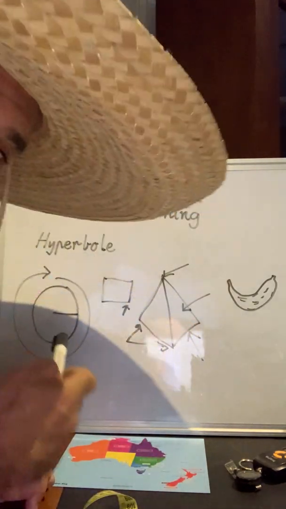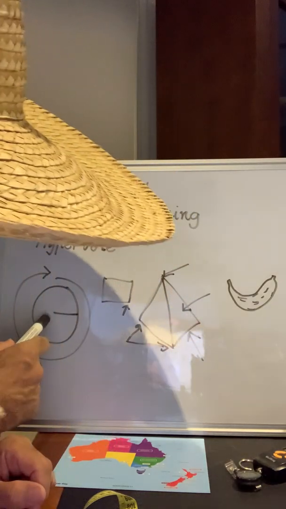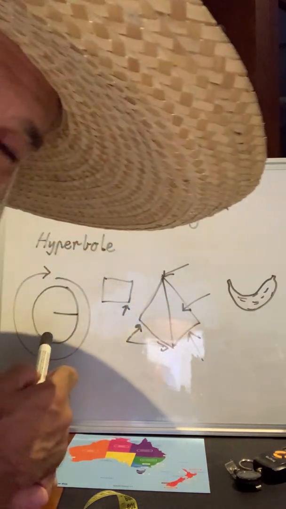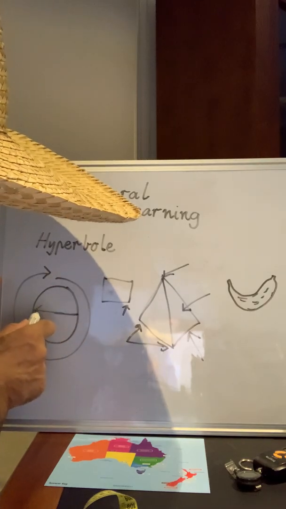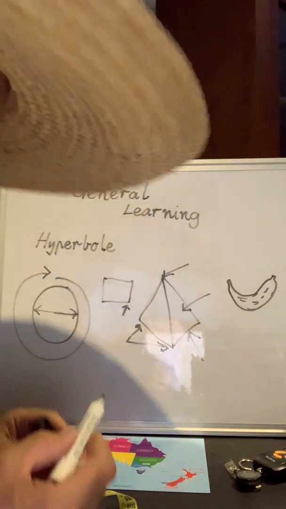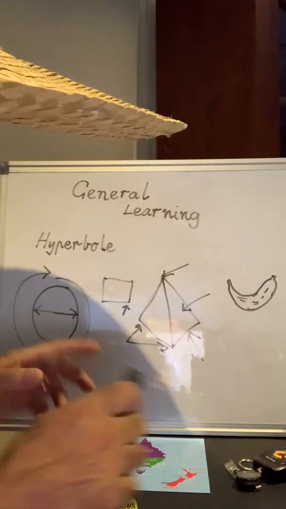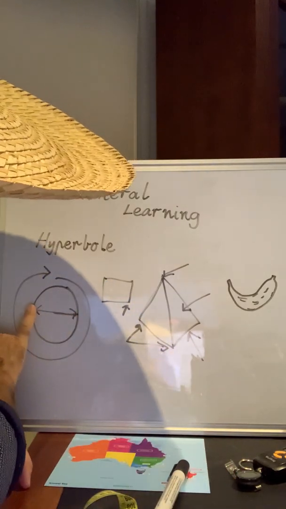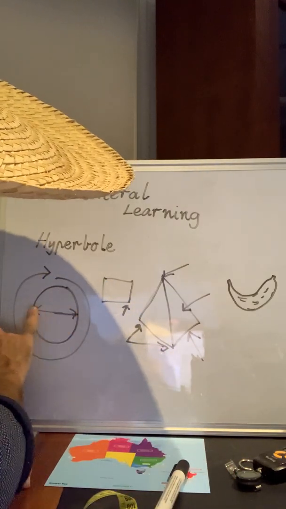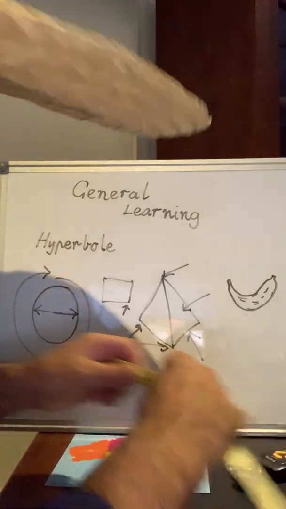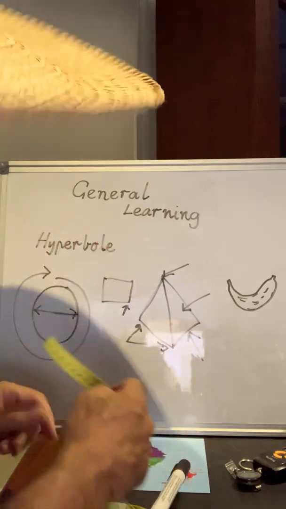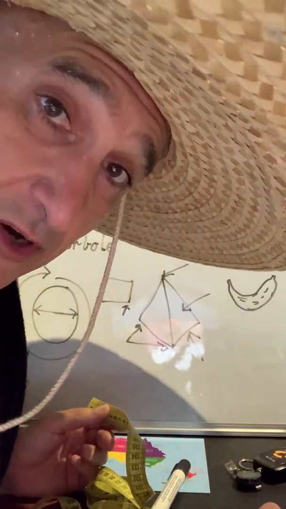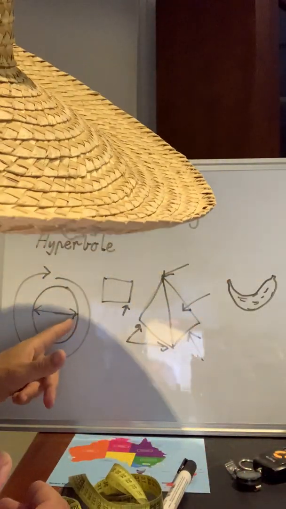We've talked about this when we looked at tree trunks and stuff. The radius is halfway across a circle. If I go across the whole of a circle and measure that, it would be called the diameter. If I was predicting this, and I think my fingernail is 1 centimeter, I'm going to say that's about 10 centimeters. So let's have a look. 8. And that's about my finger's length. But predictions are really good, guys. So that's an 8 centimeter diameter.